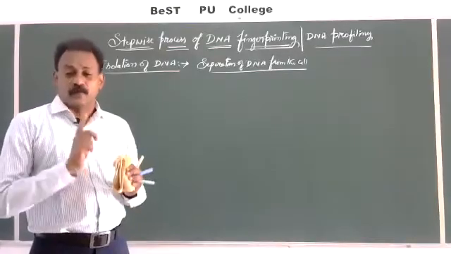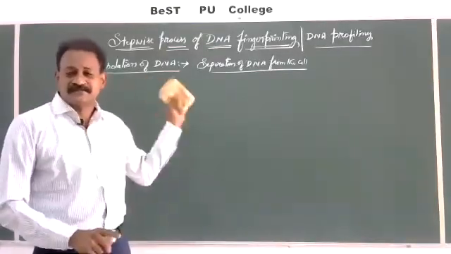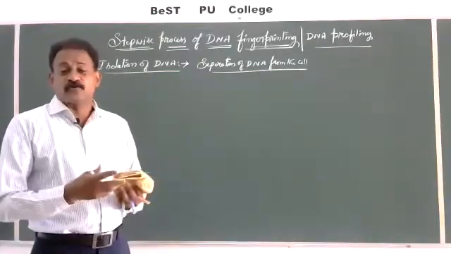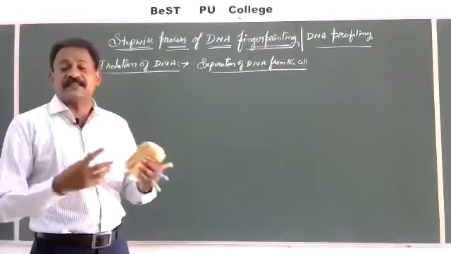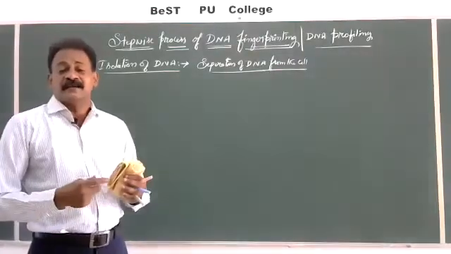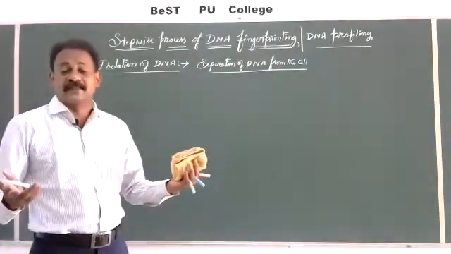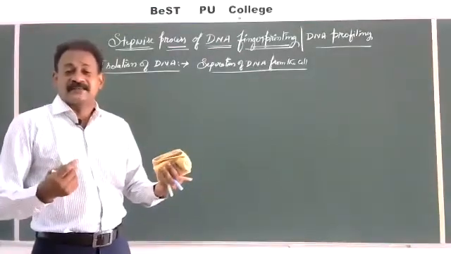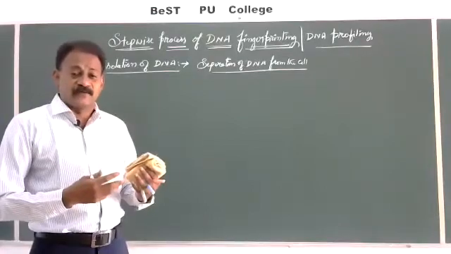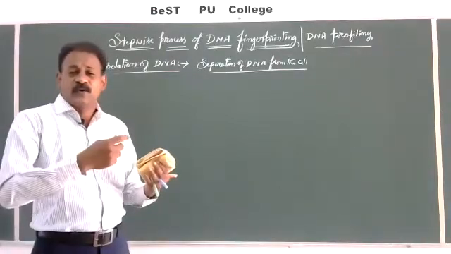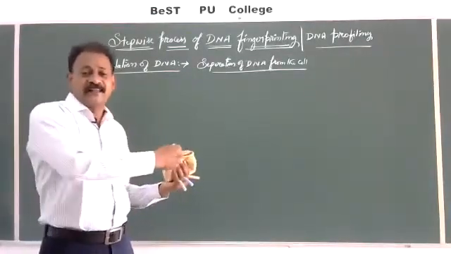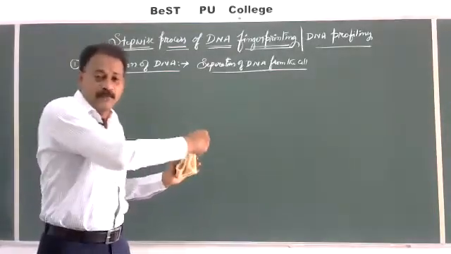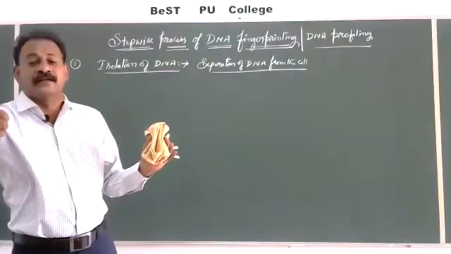In the nucleus, chromosomes. In the chromosomes, DNA. And when DNA is present, it is mixed with so many membranes or other chemicals, lipids, polysaccharides, RNA molecules, proteins. So many will be there. So we have to remove this DNA, get rid of all other chemicals. Only the pure form of DNA has to be separated.